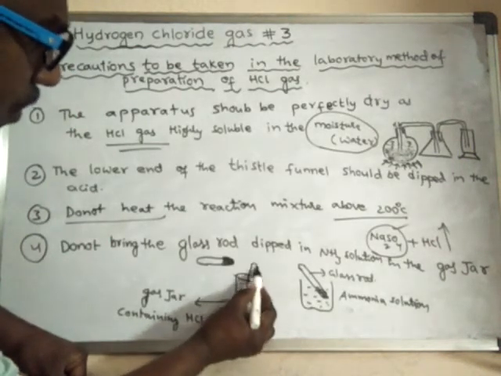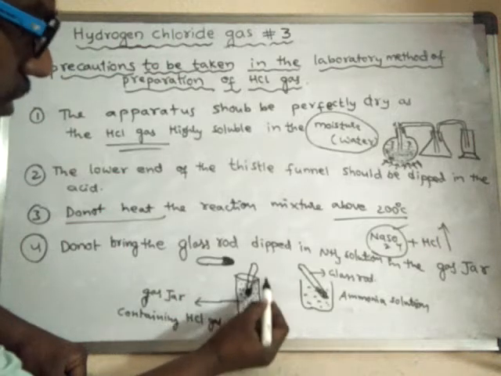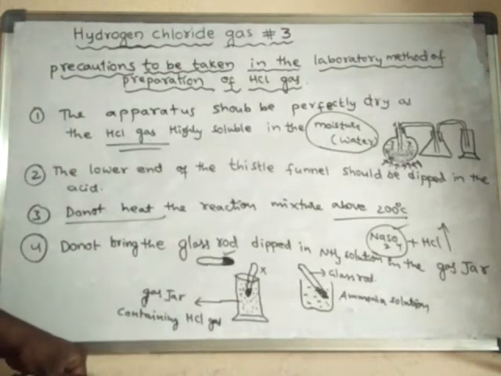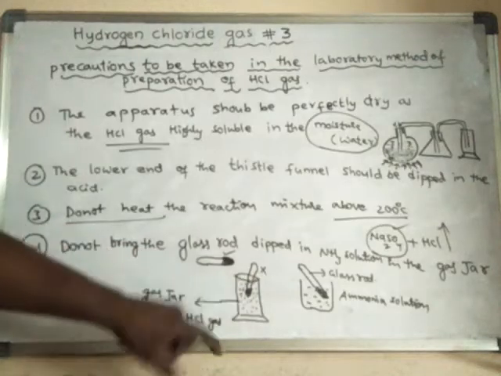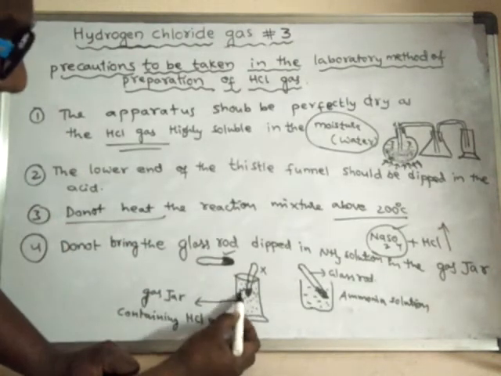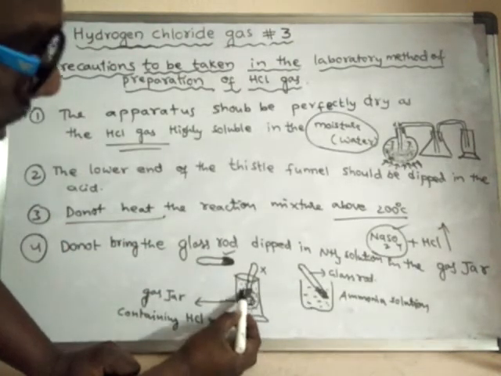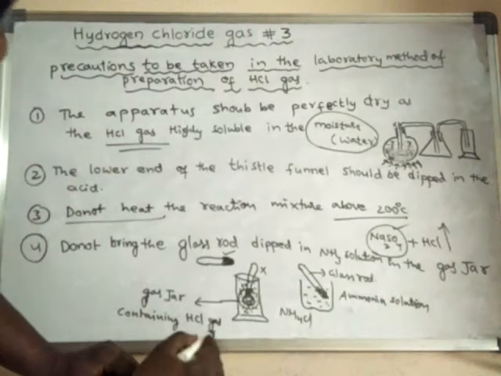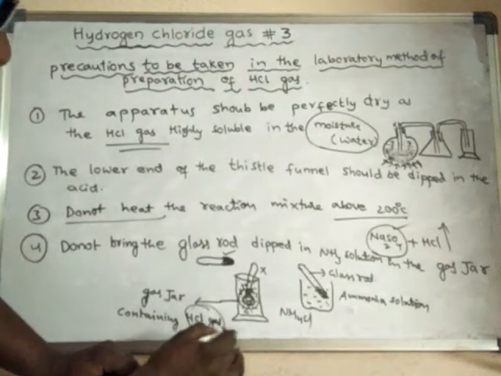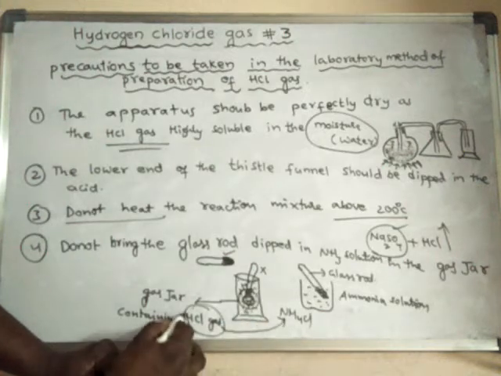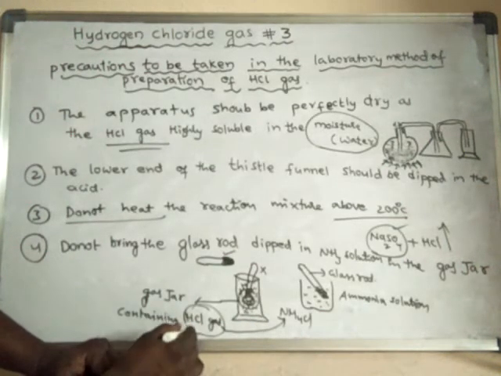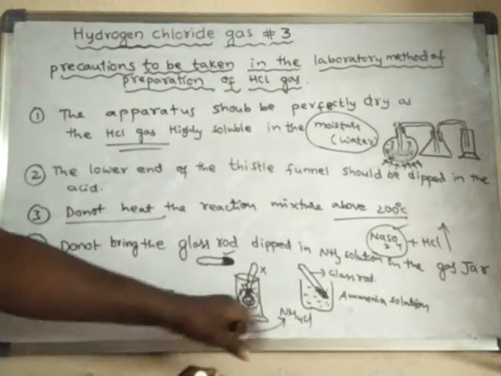We should not dip this glass rod into the gas jar, so we have to avoid this. Because if you bring this glass rod into the gas jar, the entire HCl gas will convert into ammonium chloride.